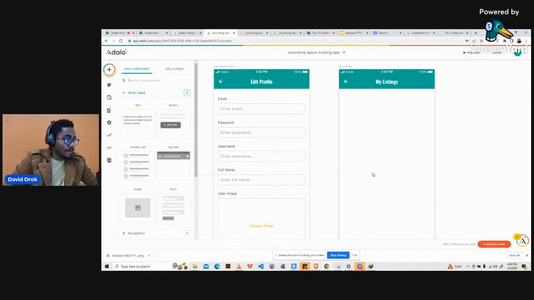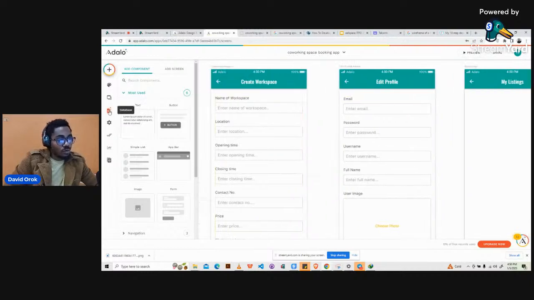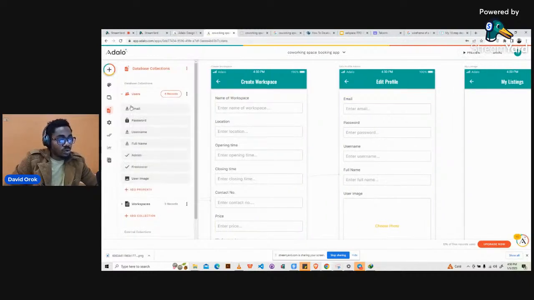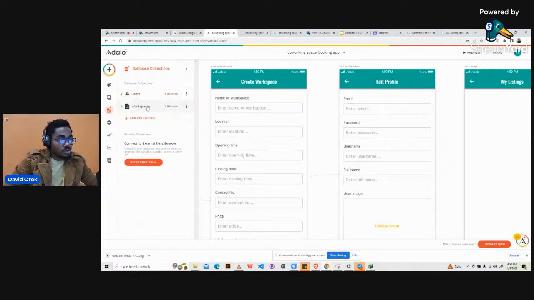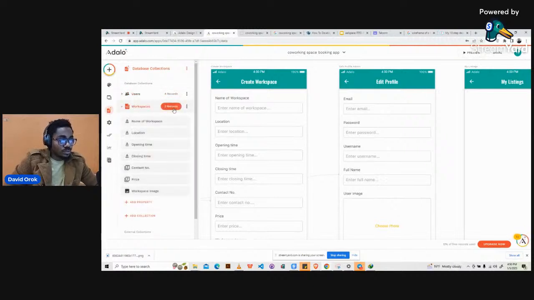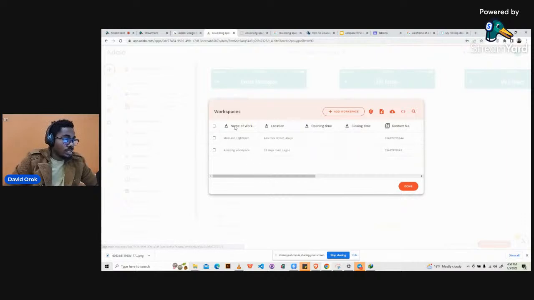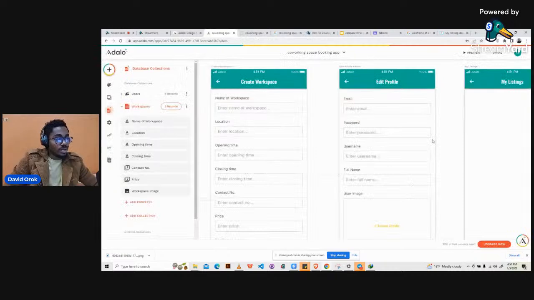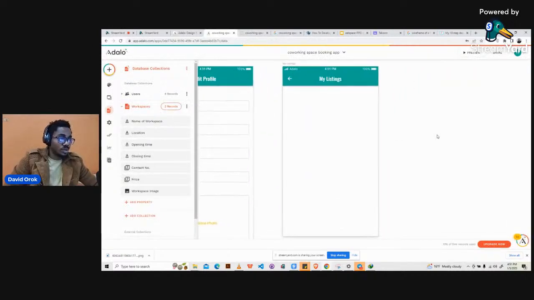Okay, so we're going to go ahead and create a list here, and then it will show all the different things. If you come to the database and then come to workspaces, you see there are two records already. And then you see the workspaces that we have here. We have one called Mainland Light Sports, amazing workspace. Okay, so we're going to do some manipulation, some things that will make this really cool.